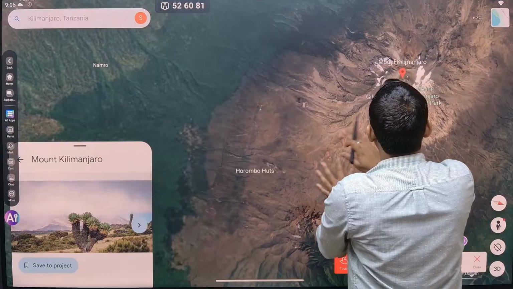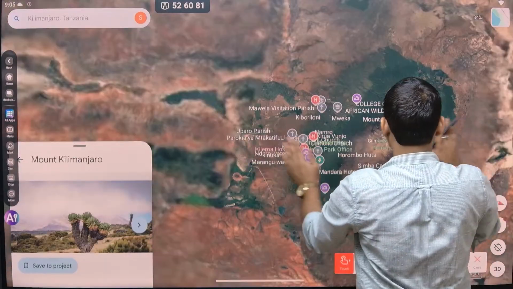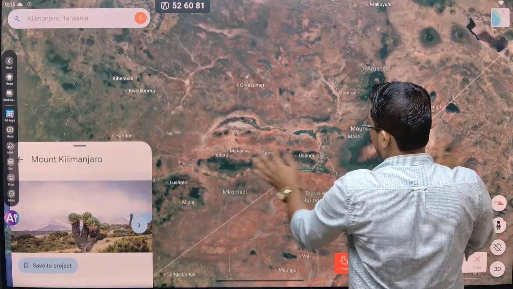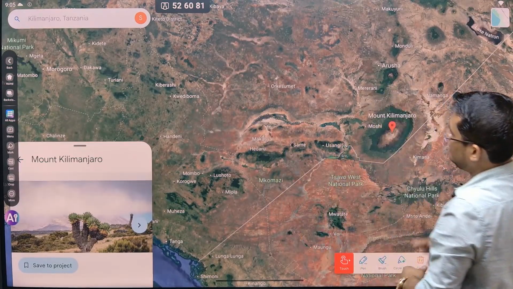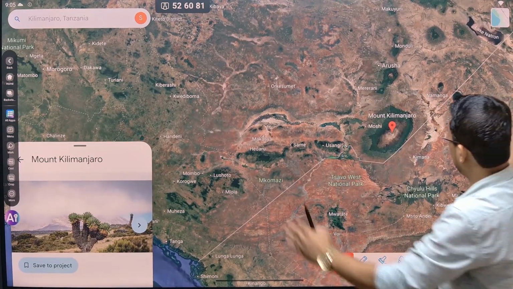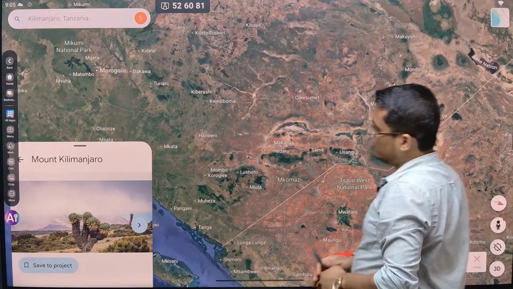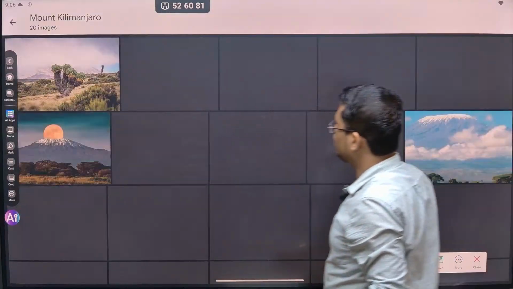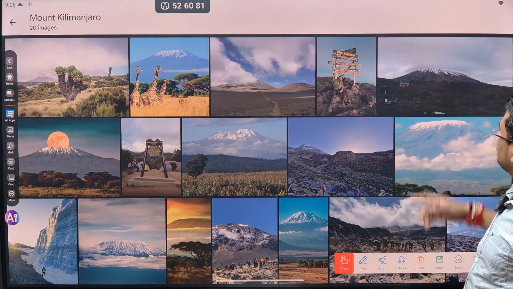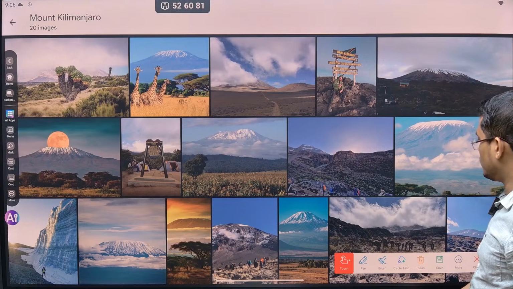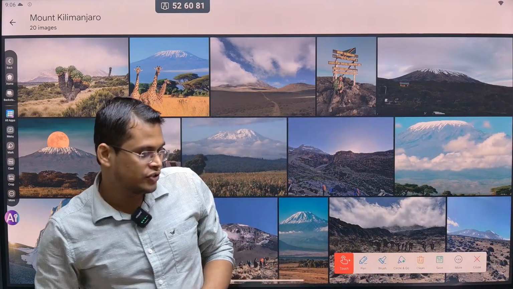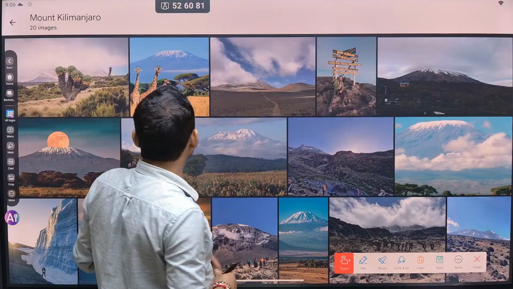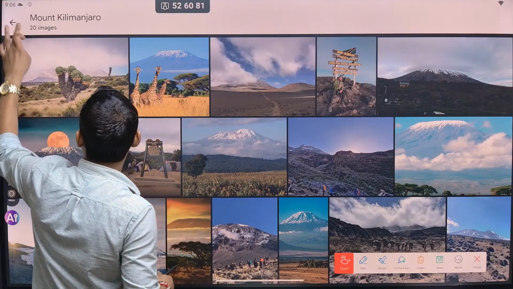This is Mount Kilimanjaro in Africa. You can also see some of the images of what is found in Mount Kilimanjaro. You can see a mountain that is located in the equatorial region. Its base is in the equatorial region, but there is snowfall on its peak.